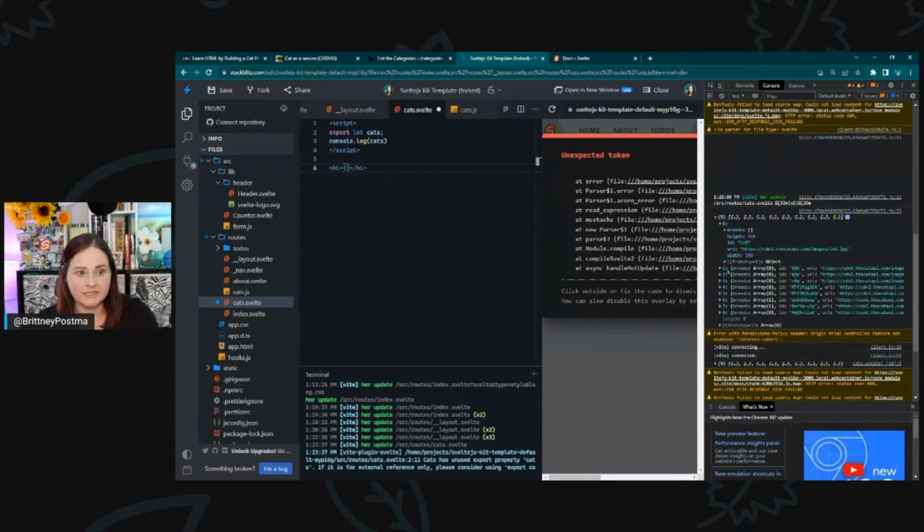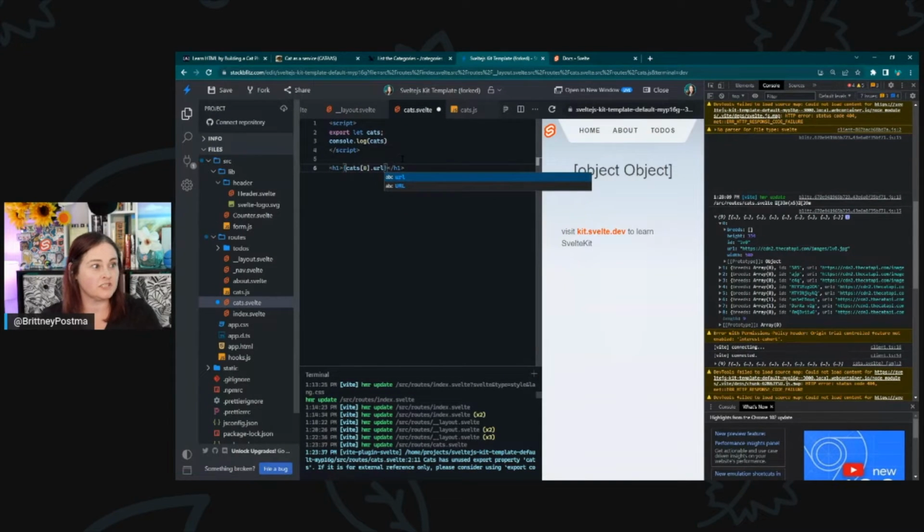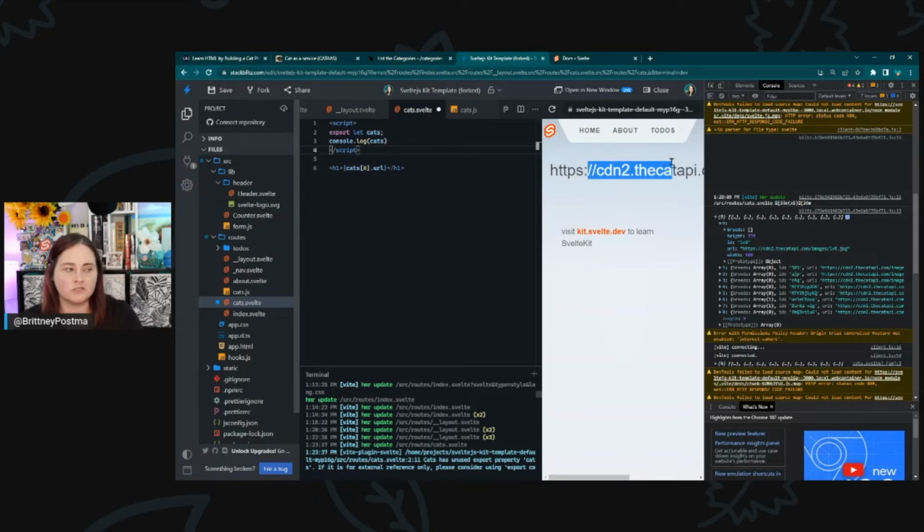Array breeds. What can we use? We could use the URL here. So cats0.url. I just wanted to get something up there and to show that it will display that. If we use some fancy sugar syntax to get into the JavaScript, we just use the curly braces. But what I really wanted to show is the power of using Svelte's templating here with the regular HTML.